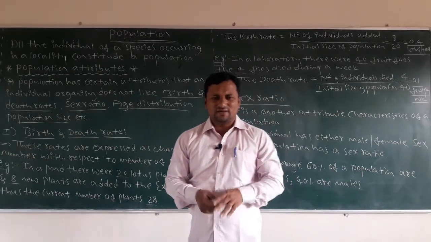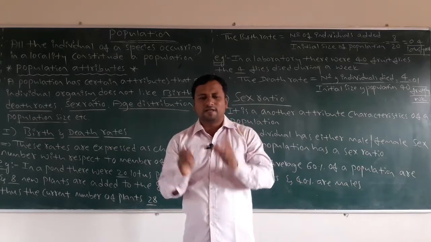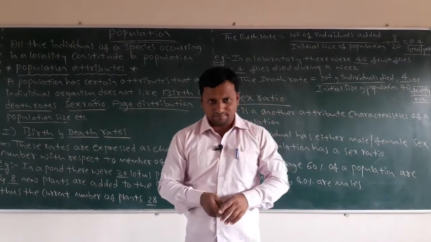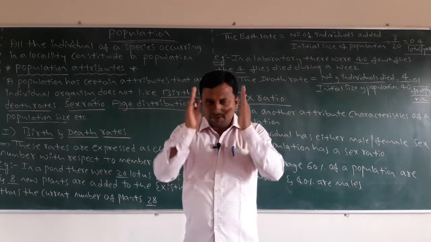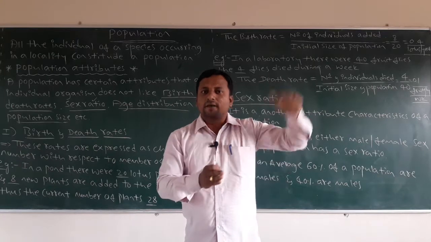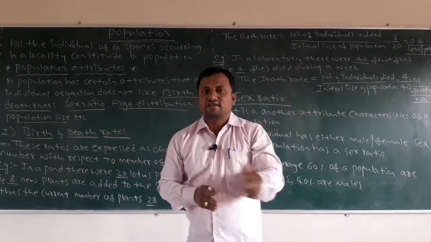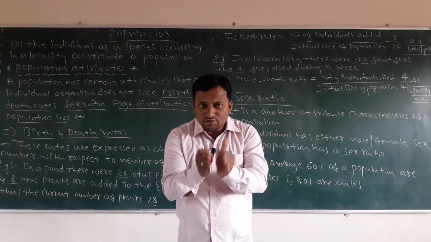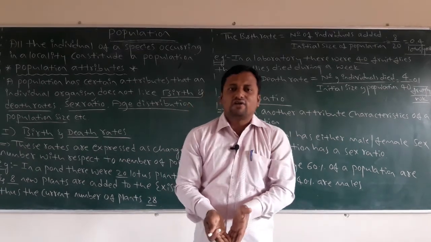Already you know what a population is. Let me take one example. In a classroom there are 50 students. How many students have come from other colleges to this class, and how many were previously in this college only?